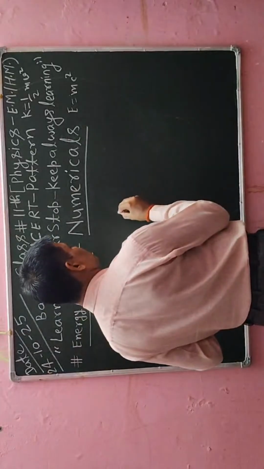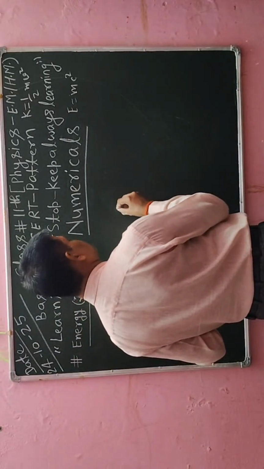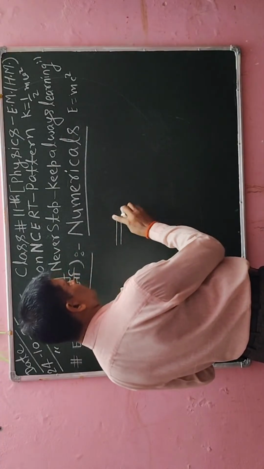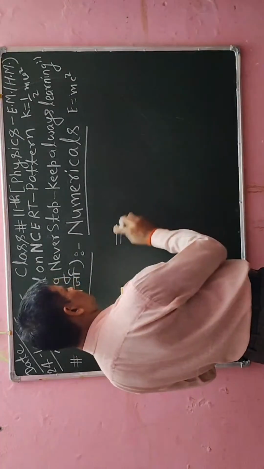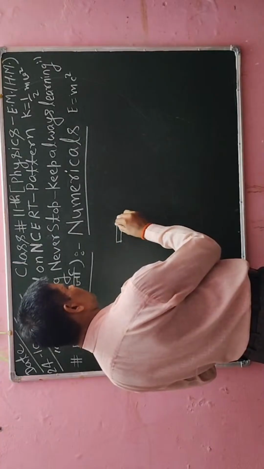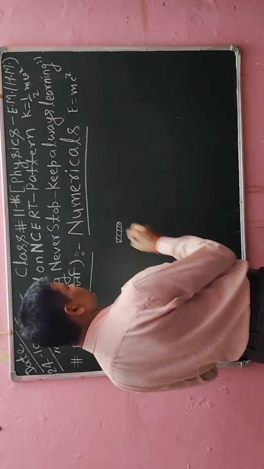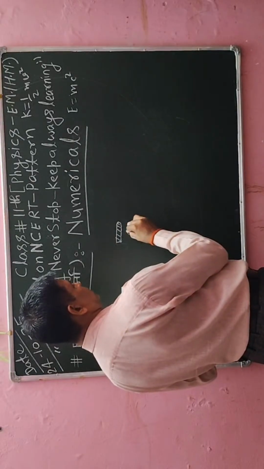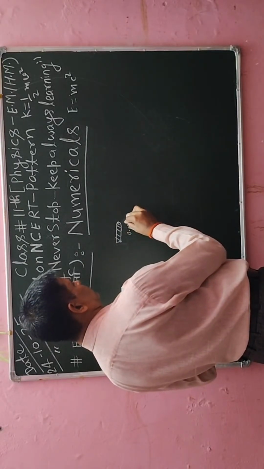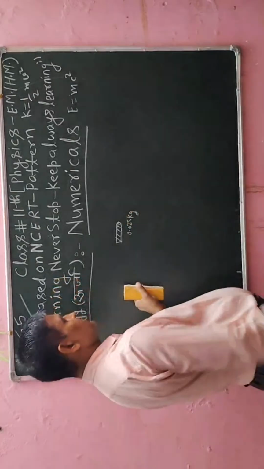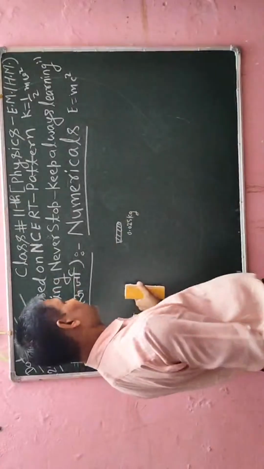Now here there is a bullet. Now it has mass, suppose 0.025 kg. Okay, this is in MKS system.